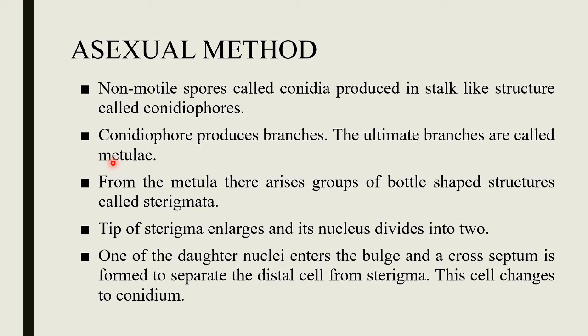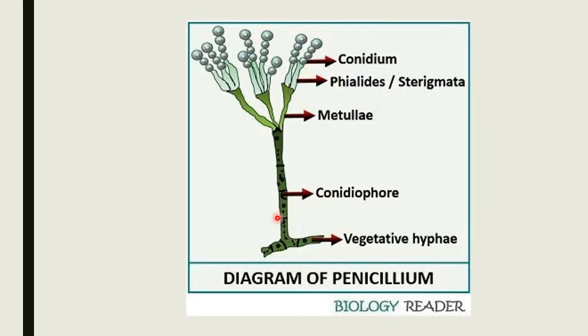Upon reaching a certain length, the septate conidiophore branches once, twice, or even more times, and they are called primary, secondary, or tertiary branches. This is the diagram showing the conidiophore bearing conidia, and this conidiophore branches once, twice, or thrice depending upon the species.